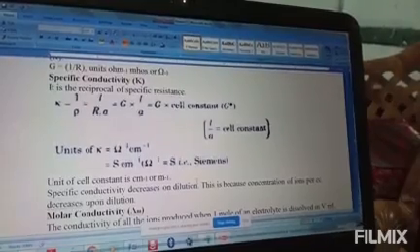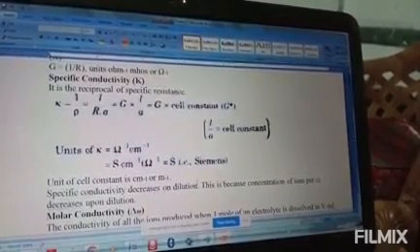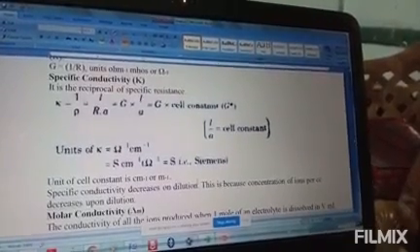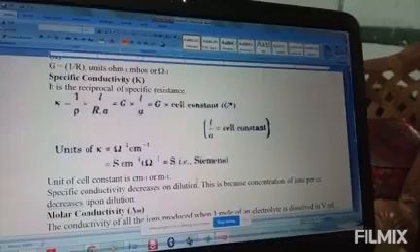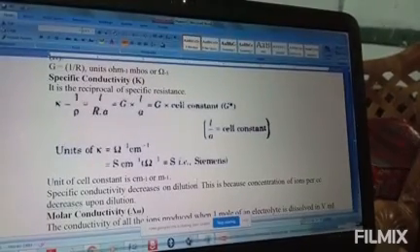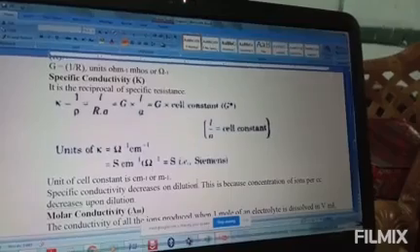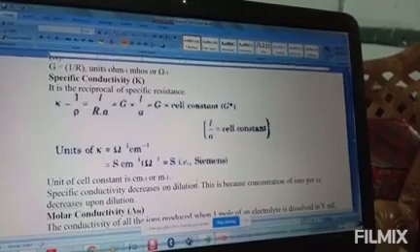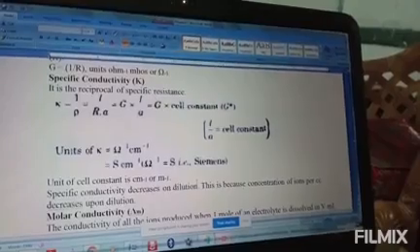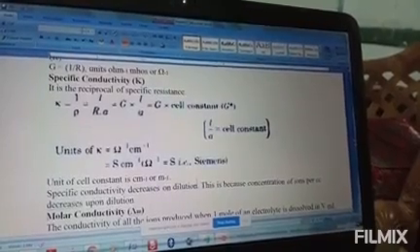The SI unit of this kappa we can also say is Siemens per centimeter. So all the units you need to recall. The SI unit of kappa is Siemens per centimeter.